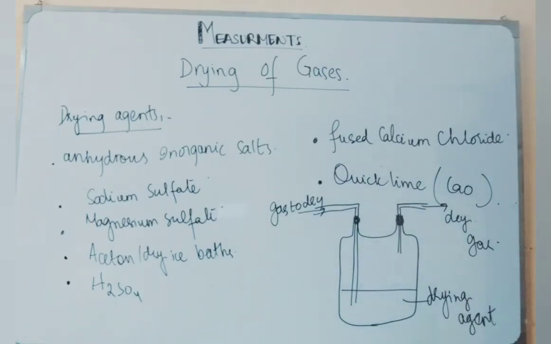Fused calcium chloride can be used to remove all the traces of water from a gas like hydrogen, as hydrogen does not react with the fused calcium chloride. Fused means the molten or the melted calcium chloride. So melted calcium chloride can be used to dry moist hydrogen gas. So once we use fused calcium chloride, we can easily dry moist hydrogen gas.